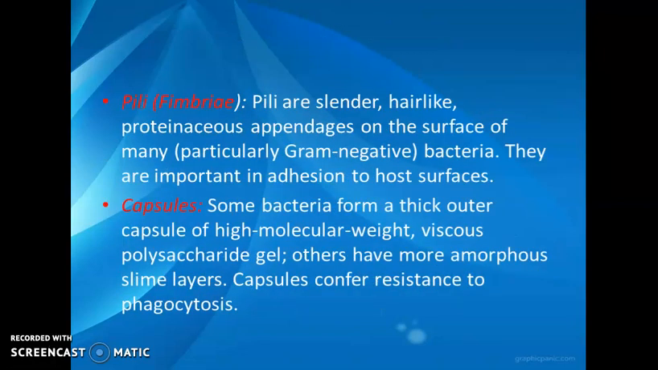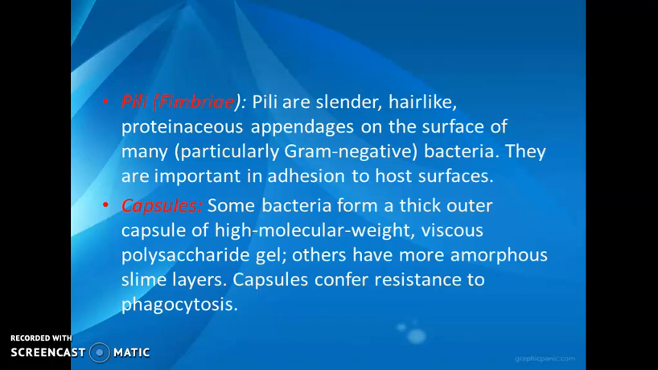Next is pili or fimbriae. Pili are slender, hair-like proteinaceous appendages on the surface of many bacteria, especially gram-negative bacteria. They are important in adhesion to host surfaces.